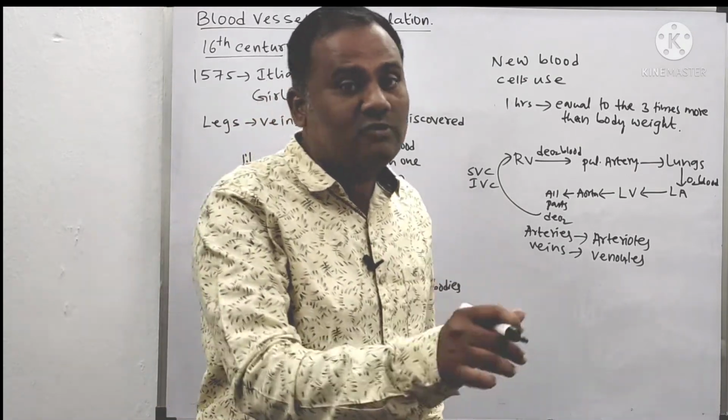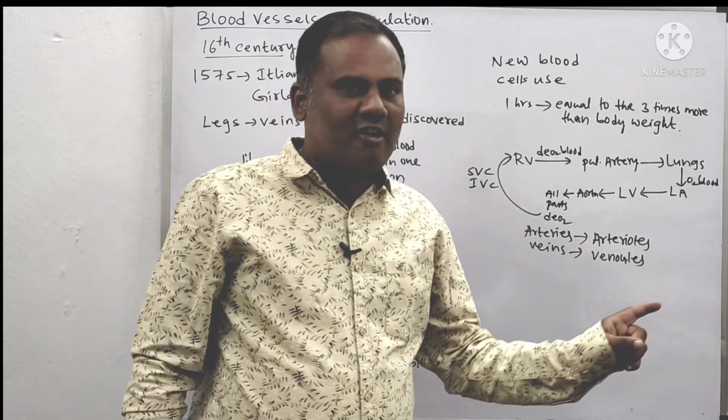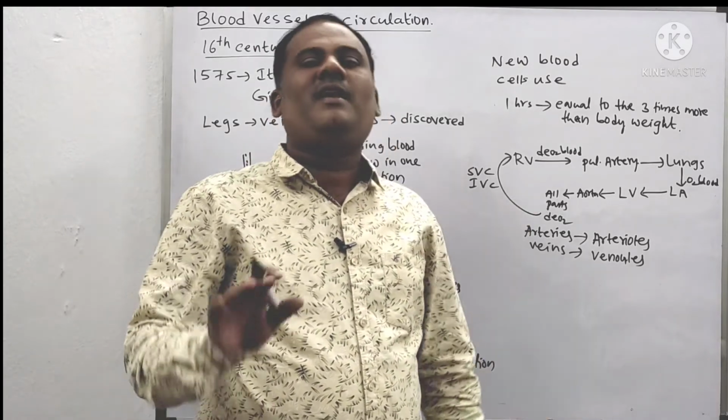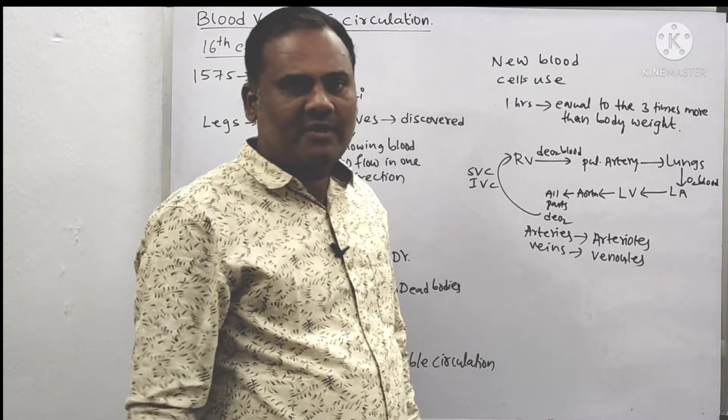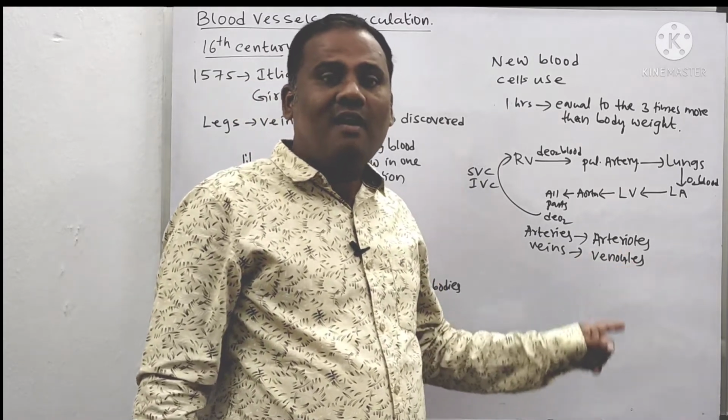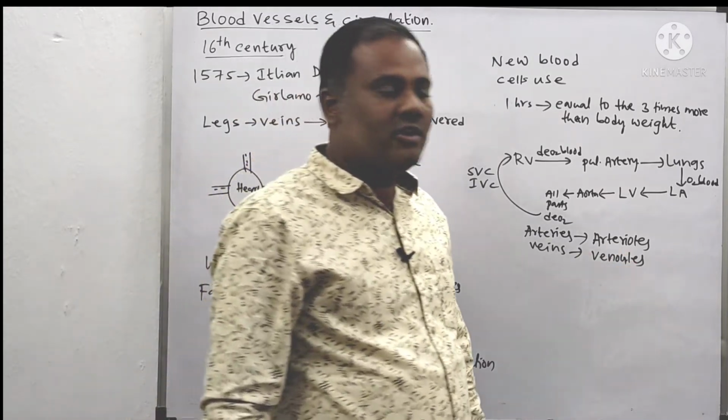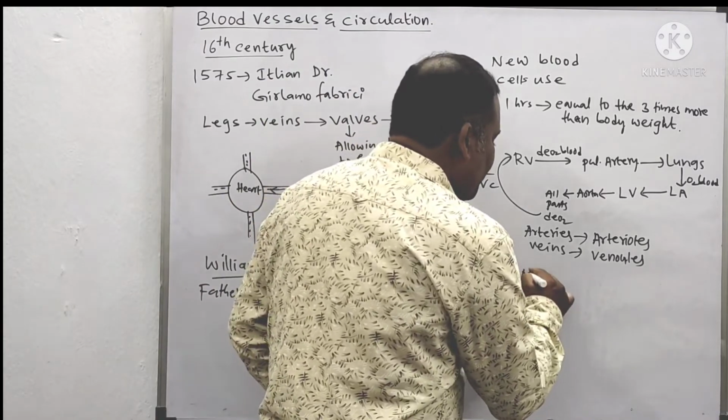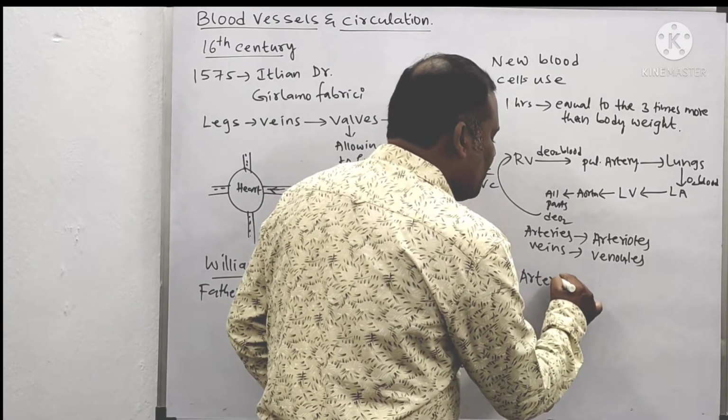Why? Because proper equipment was not there, so he had not confirmed them. Later others confirmed them. They are called arterioles as well as venules. Arterioles and what? Venules. And at the same time, you see Nana, he also observed one more thing.